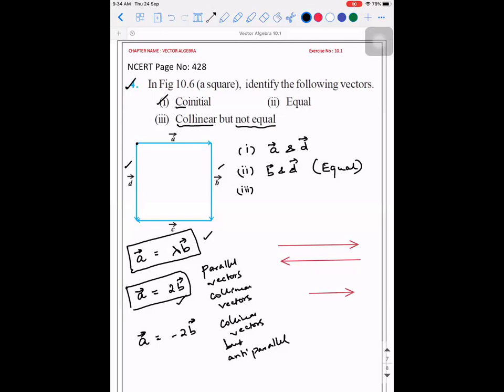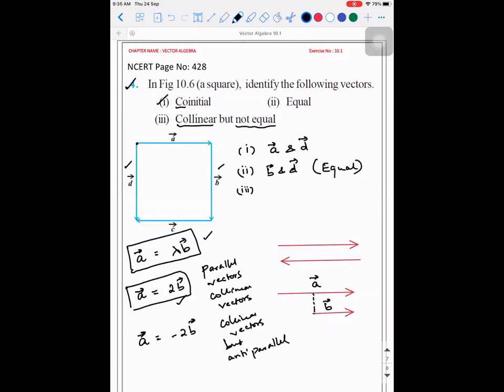So if this is A vector, then this will be B vector. So what is the meaning of these two? How many times is A vector compared to B vector? 2 times.